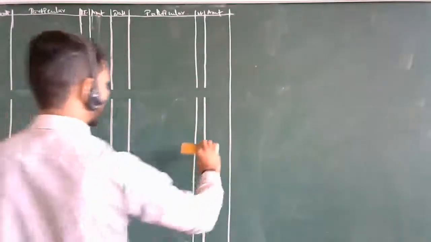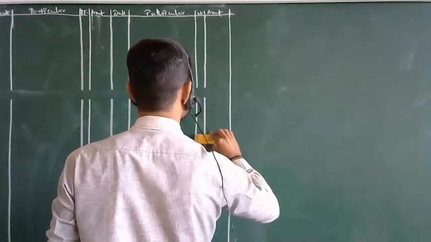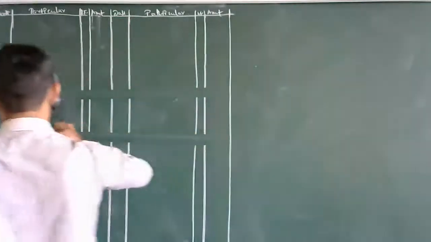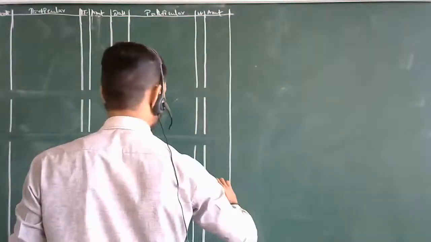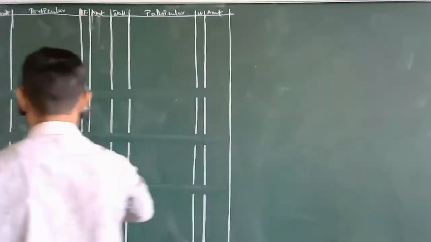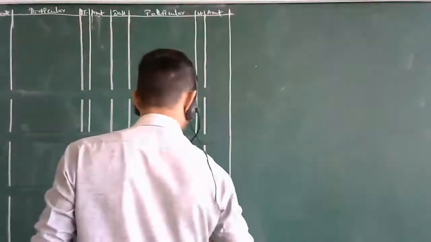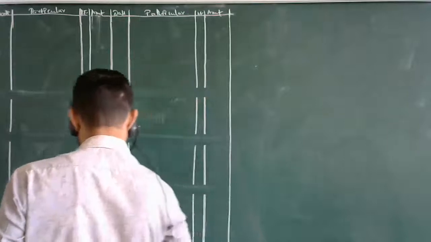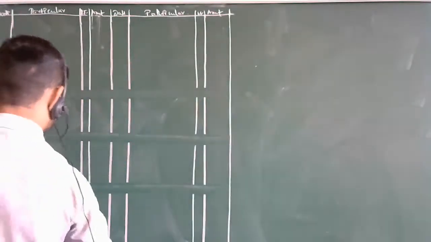Five or six accounts are there over here. Six accounts.